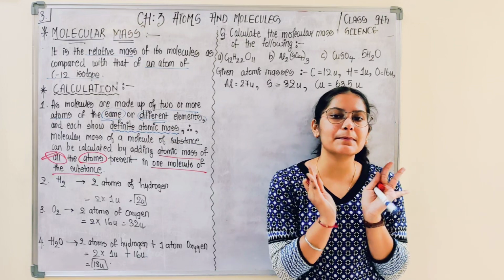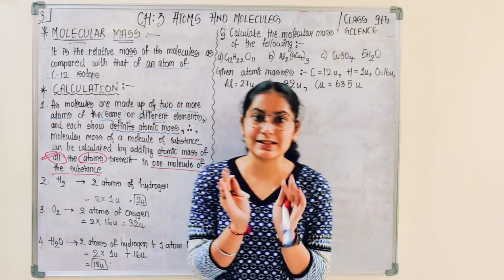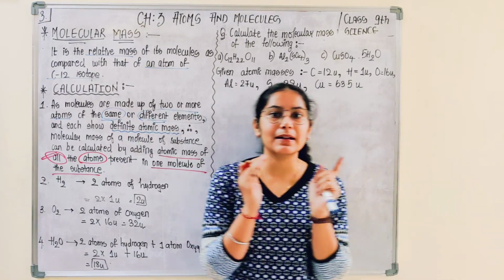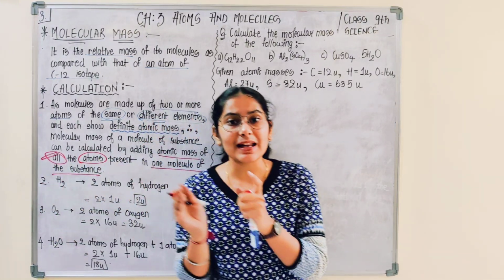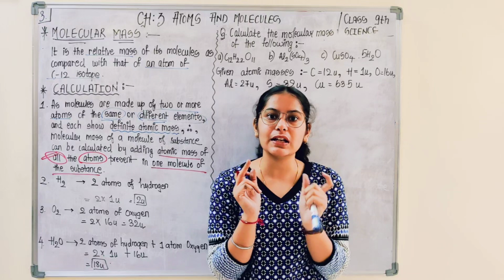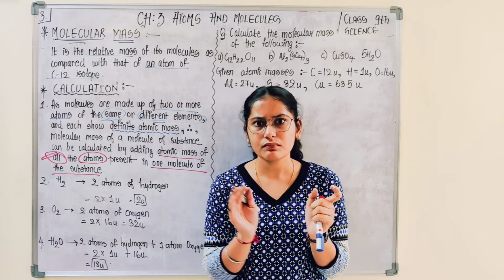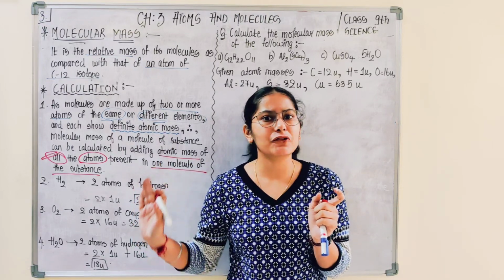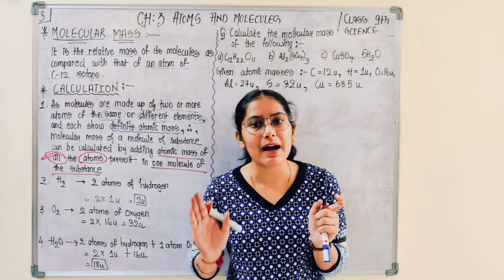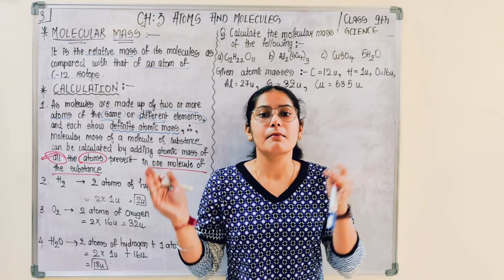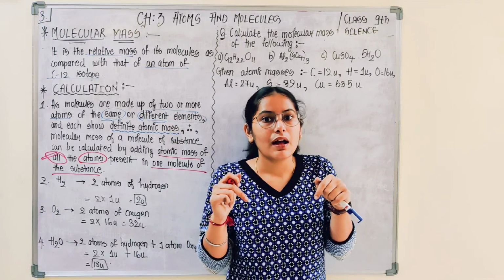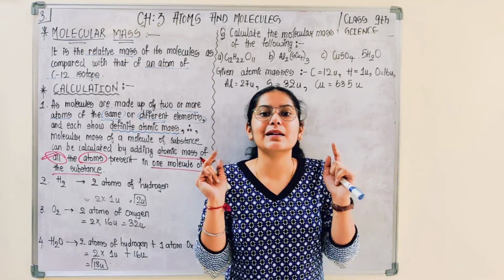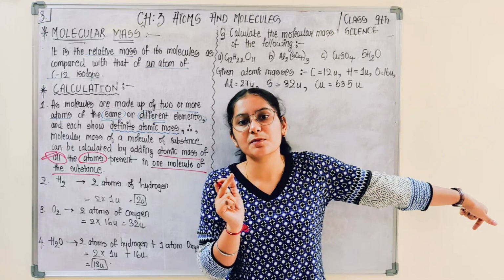एक substance किससे बनता है? molecule से. Okay, substance क्या है? matter. matter किससे बन रहा है? molecule से. molecule किससे बनता है? atoms से, है ना? So if I want to calculate the molecular mass, I know the atomic mass. I would be adding the mass of all the atoms present in that molecule, and by adding, I would be getting the molecular mass of that particular substance.